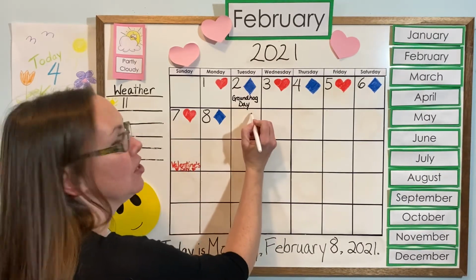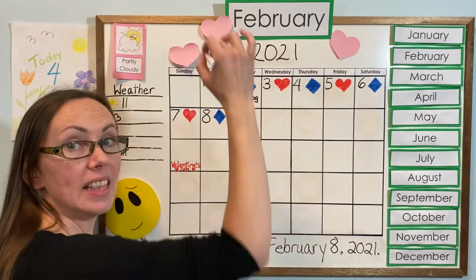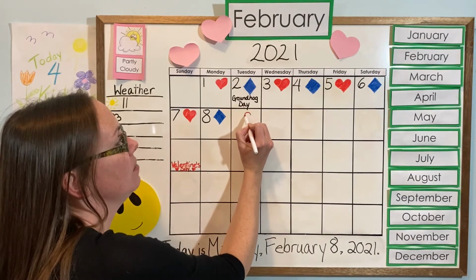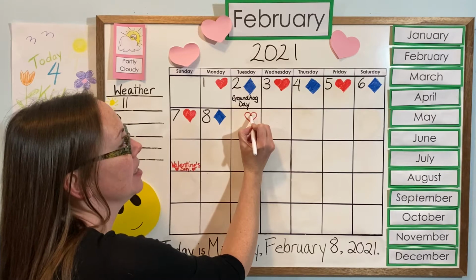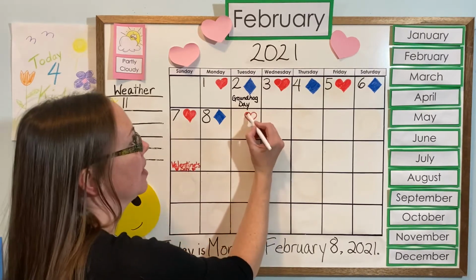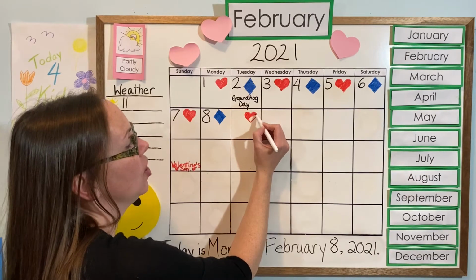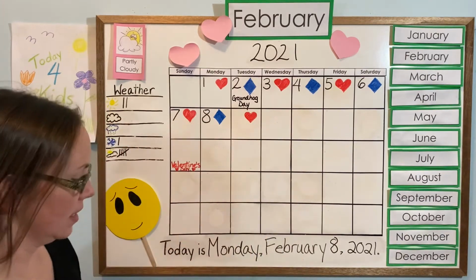We'll start up here. You can draw with me on your piece of paper, or you can do it with your arms in the air, okay? So we'll start up here and we'll go around and then down, and then we'll go back up and around and together. And then we can color it in. And you can draw your shape on your calendar or on a paper or in the air. Whatever you have is perfectly fine.